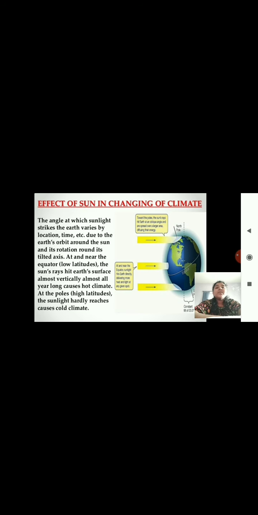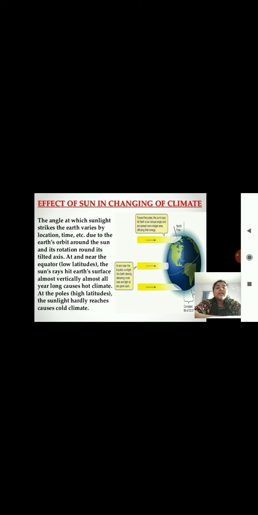Okay, next, the sun plays a very important role in climate. How can you see that? As we know, the angle at which sunlight strikes the earth varies by location, time, etc. due to the rotation of the earth. And the axis of the earth is tilted. So because of this, at and near the equator, the sun's rays hit the earth's surface almost vertically, almost all year long, which causes a hot climate.